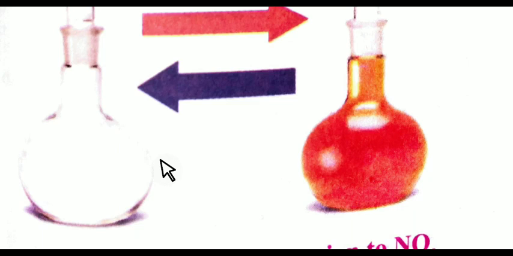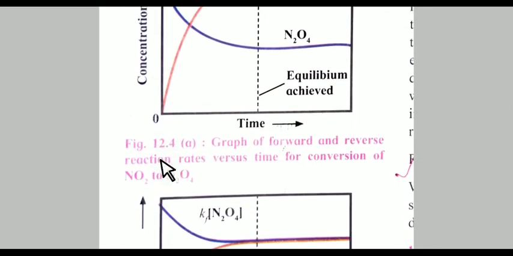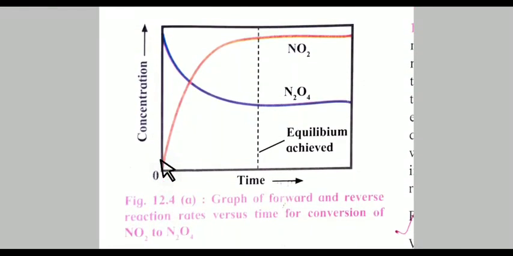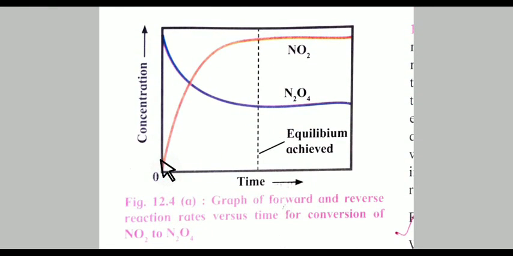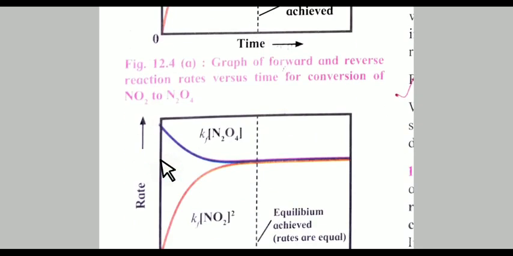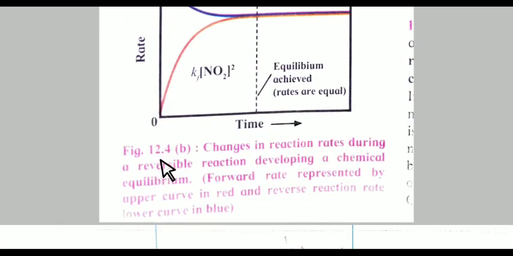This reaction we can understand by the graph. See this graph. It is a graph of forward and reverse reaction rate versus time for the conversion of NO2 to N2O4. The other graph shows the change in reaction rate during the reversible reaction while developing a chemical equilibrium.